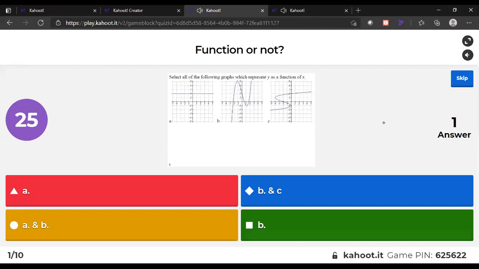First question is in front of you. This given, is it a function or not? Hurry up. 30 seconds are there. Play it. Hurry up. Select all of the following graphs which represent y as the function of x. 6 answers I got. 7, 8, 9.